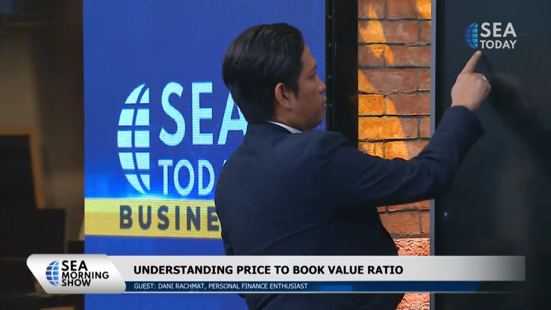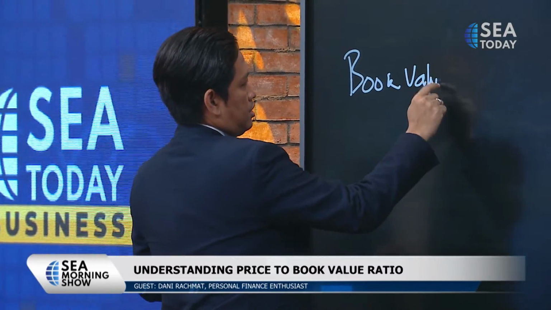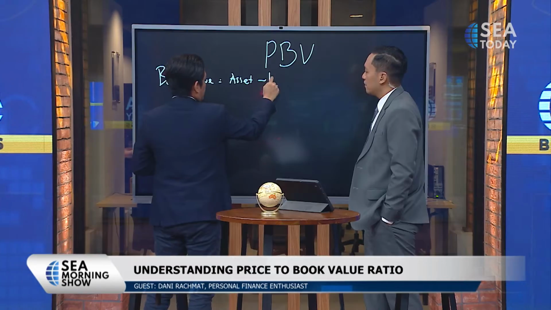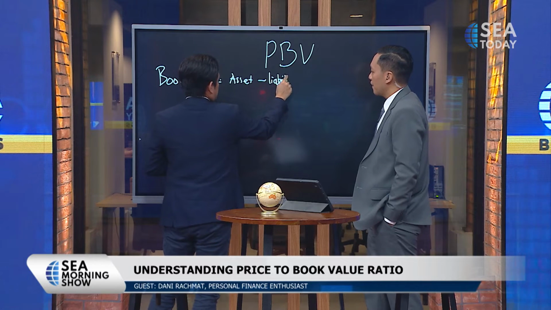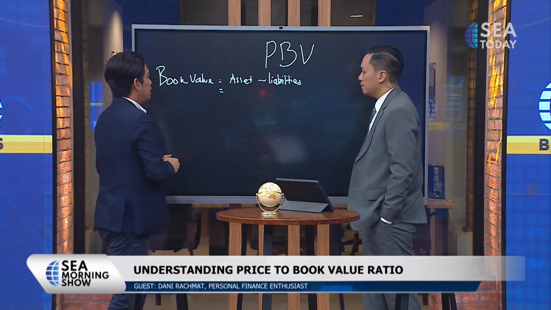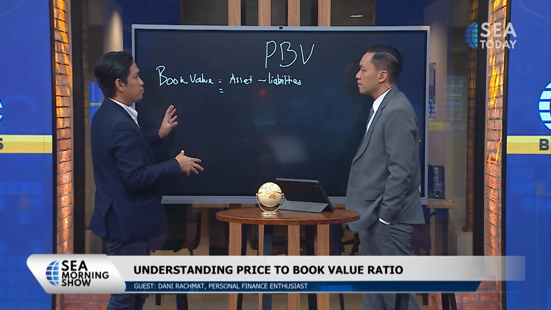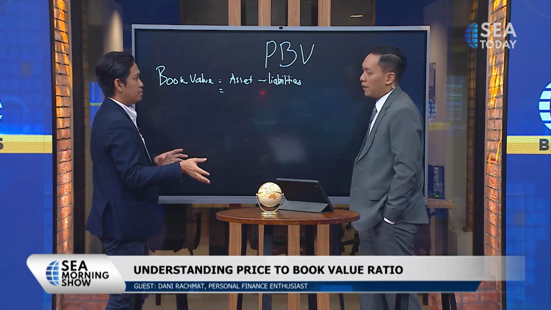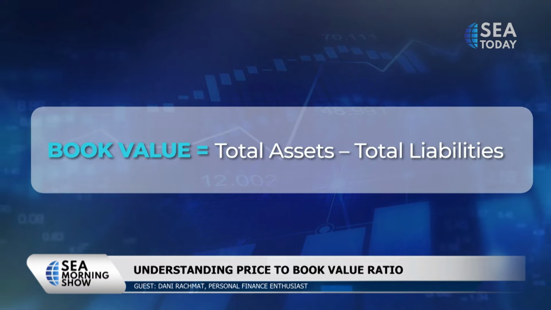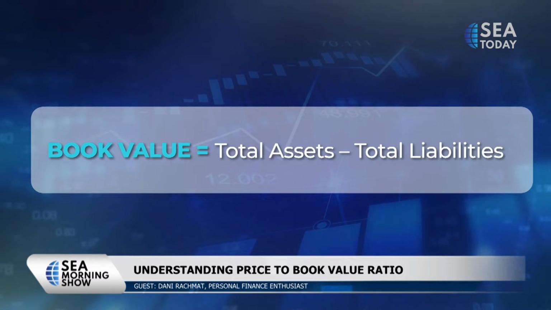Book value, as I mentioned, is the assets minus the liabilities. Here, you got the book value of the company. But then, when comparing one company to another, you cannot directly compare the book value of company A and company B, because it depends on how big the size of the companies is and stuff like that. So you also have the number of shares.